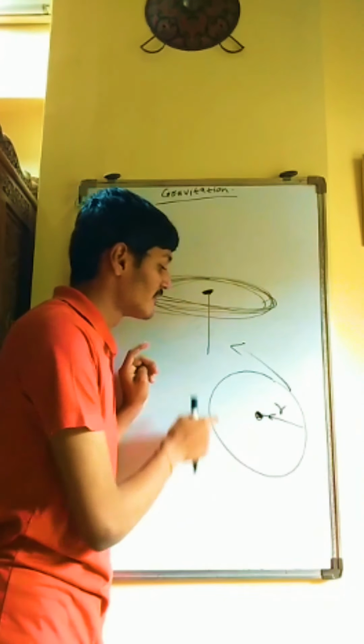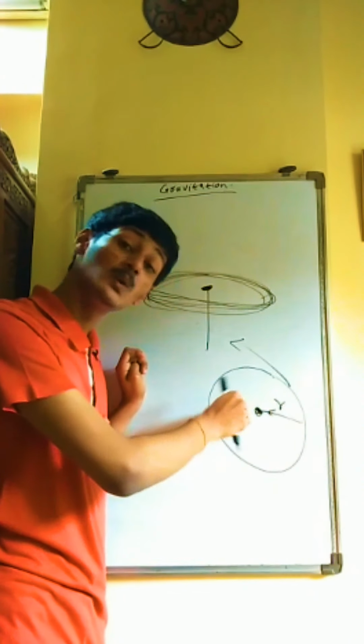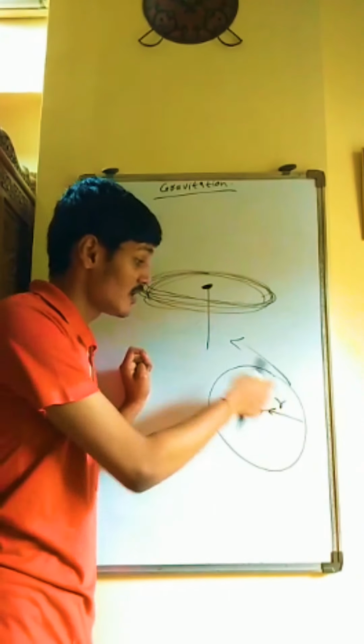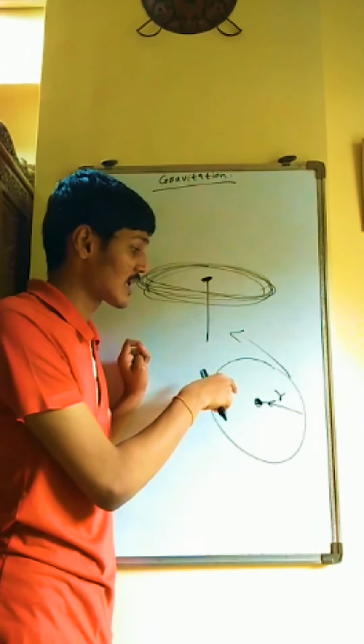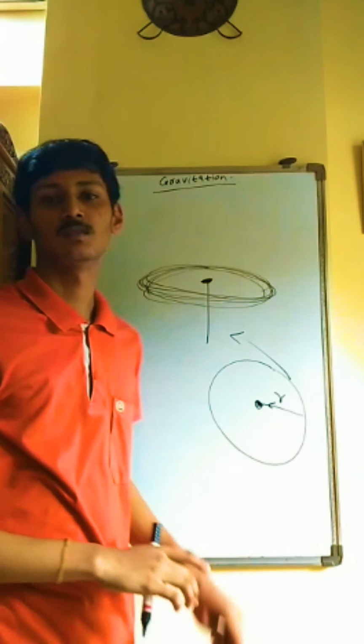I repeat, when you are performing a circular motion and the force is directed inward, it is called centripetal force. However, when you are performing circular motion and the force is directed outward, it is called centrifugal force.